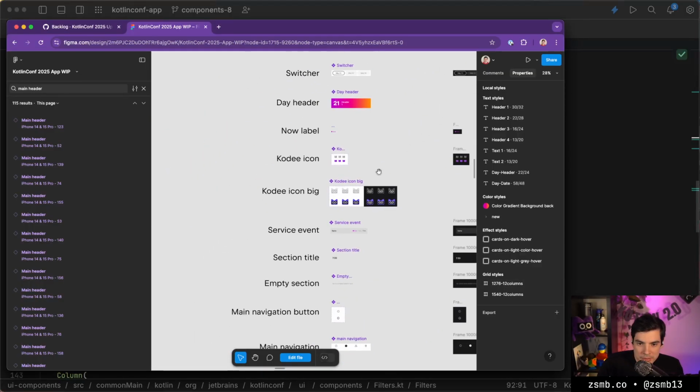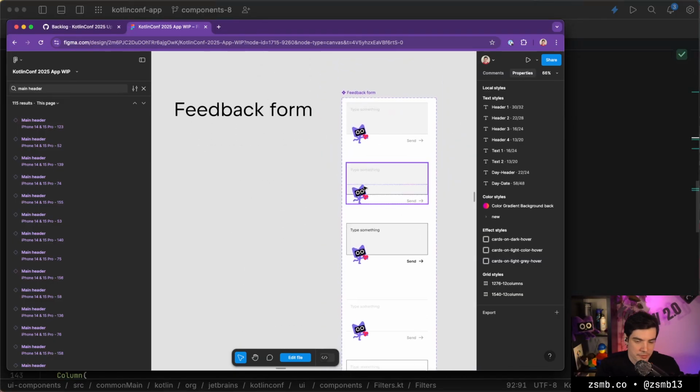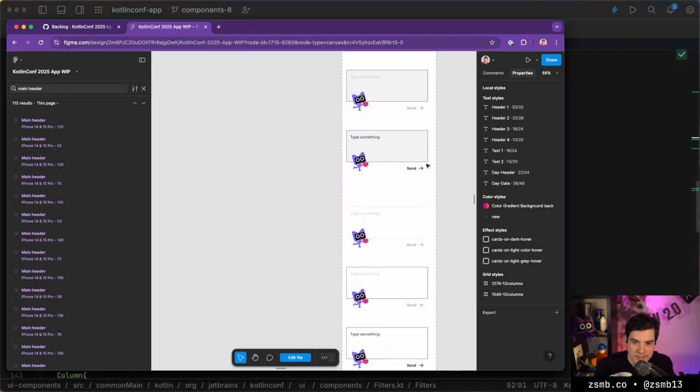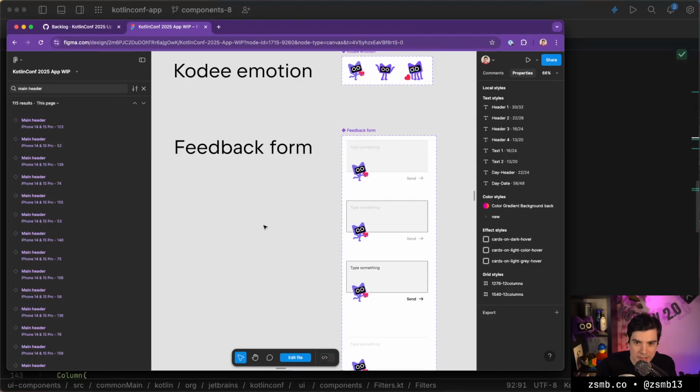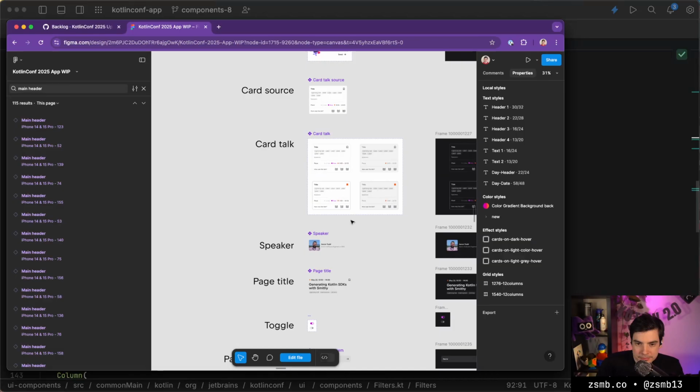Another thing that we could build, which also has an input field, is this feedback form. So basically, it's a form. It needs to have a code on it and a send button, which doesn't sound super complicated, but I think it could get interesting with sizing and things like that, to make sure that we're not typing behind Cody, for example. So that's another thing we could build.